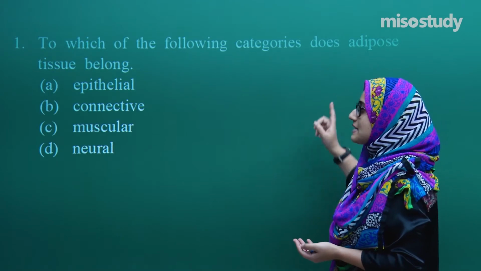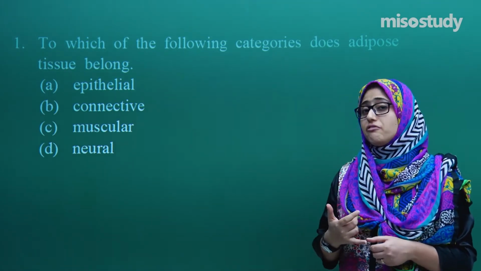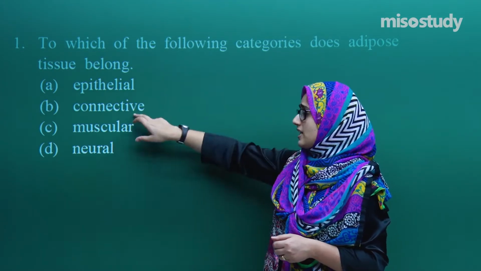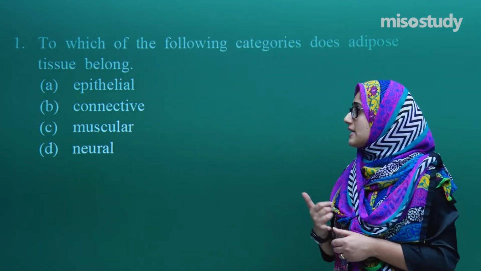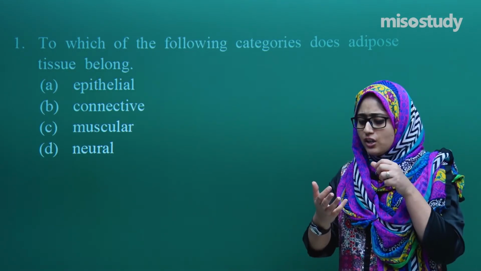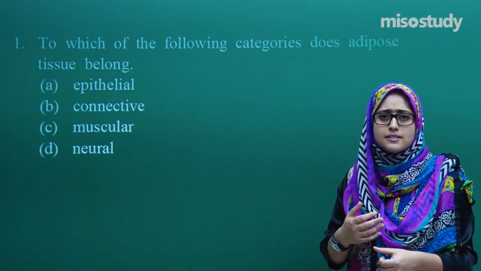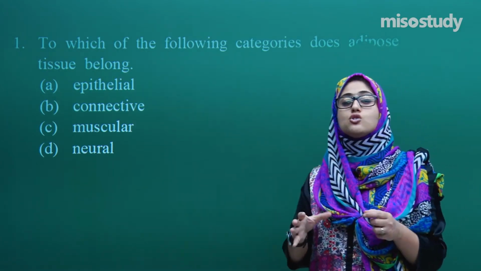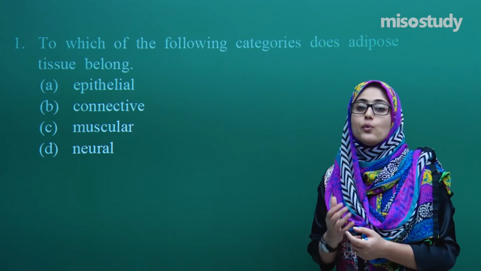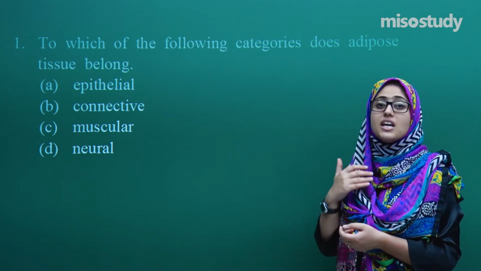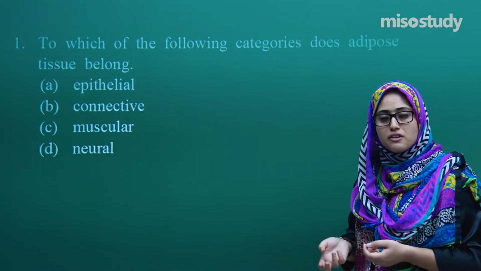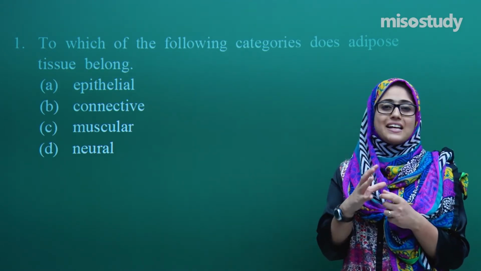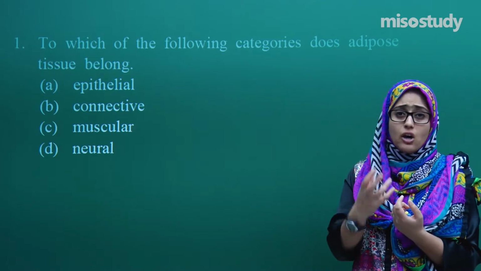So that means this tissue does not have any fibers, because it is one of the things of this connective tissue. These connective tissues have fibers, different cells, cytoplasm, and fat in them. If we talk about adipose tissues, this tissue has the adipose cells which produce the fat. So what is the function of the fat in our body? You must be knowing that this fat acts as an insulating layer.